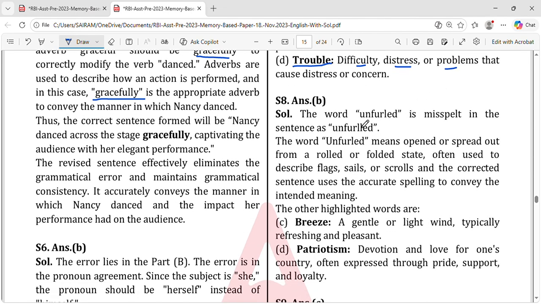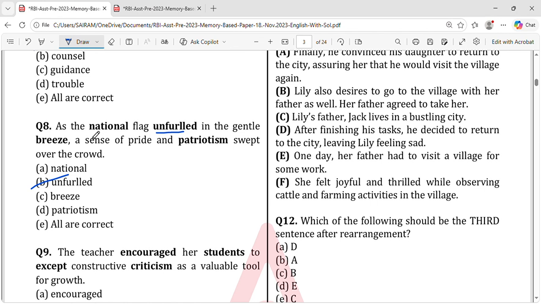The word unfurled is misspelled in the sentence. Unfurled means opened or spread out from a rolled or a folded state. It is often used to describe flags, sails or scrolls, and the corrected sentence used in this meaning is this. See, this is very new to me. Right now only I got an idea, I'm telling you. As the national flag unfurled in the gentle breeze.